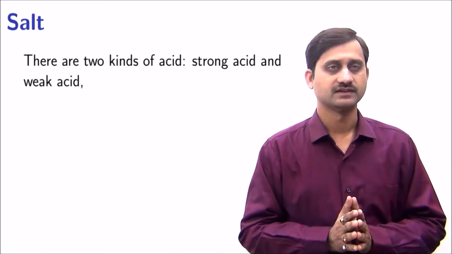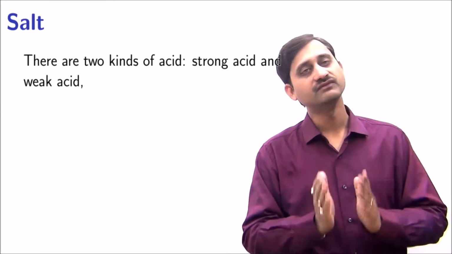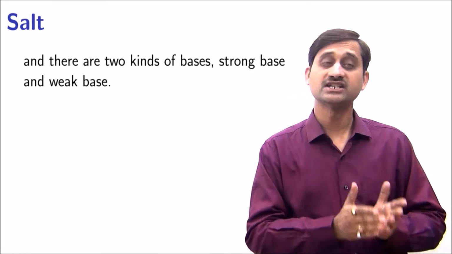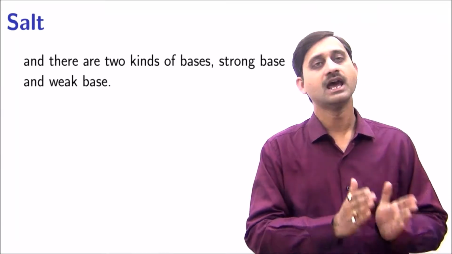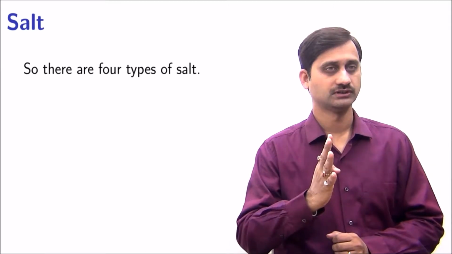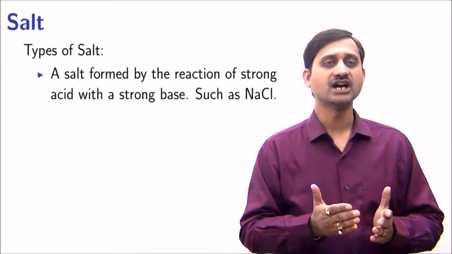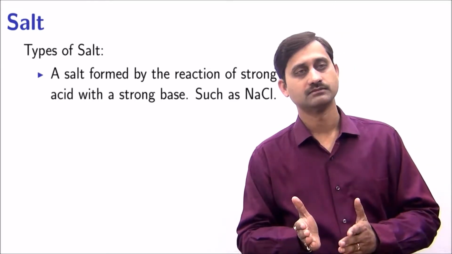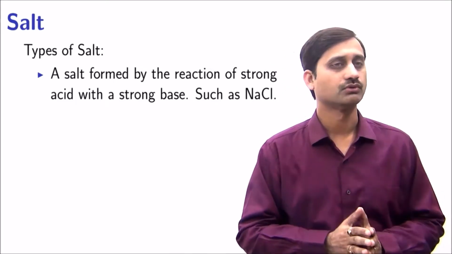There are two kinds of acid, strong acid and weak acid. And there are two kinds of bases, strong bases and weak bases. So there are four types of salt. A salt formed by the reaction of strong acid with a strong base, such as sodium chloride.